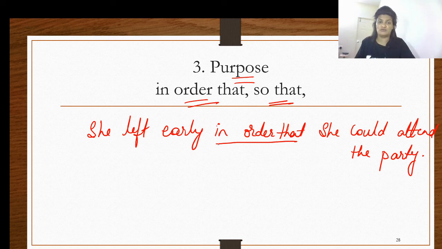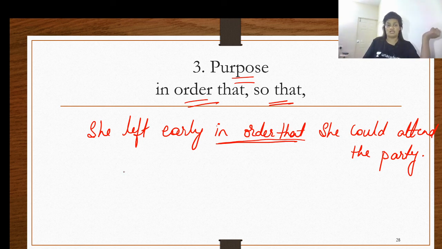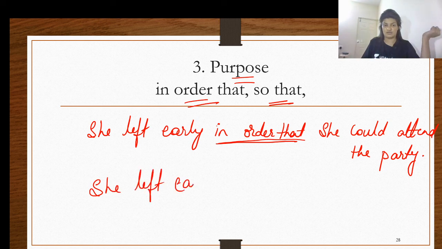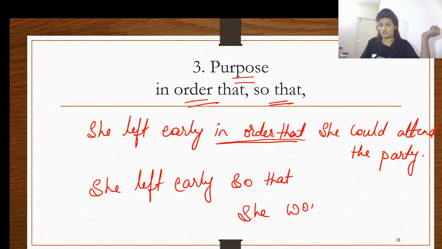And the word denoting the purpose over here is in order that. She left early in order that she could attend the party. You can also write it in a different way, like this. She left early so that she won't miss the party.